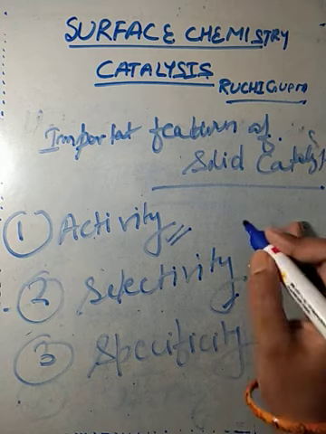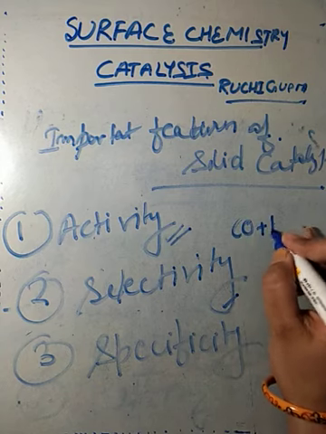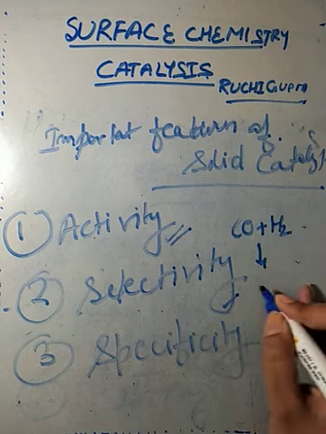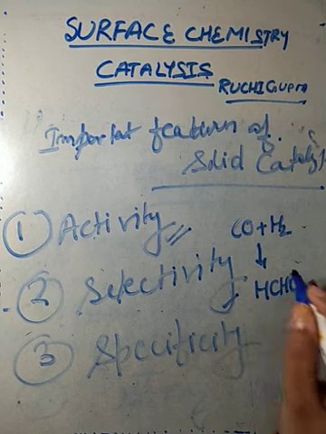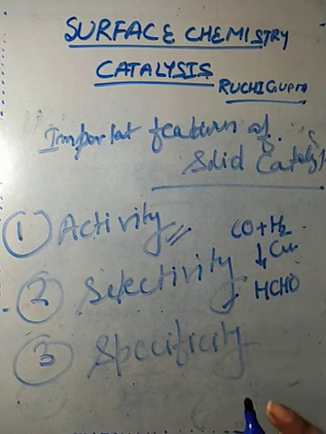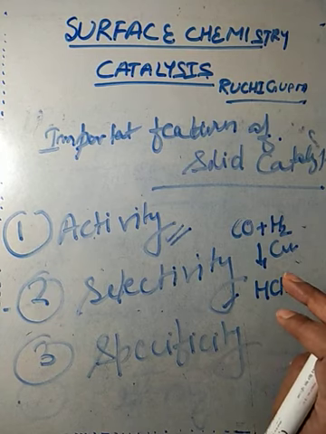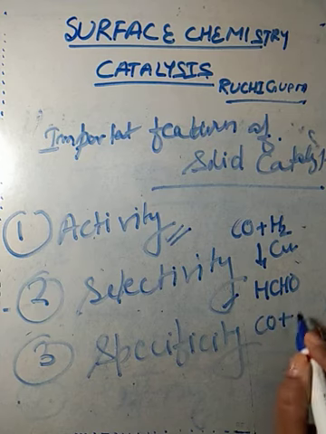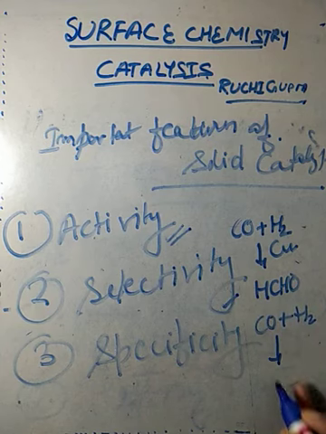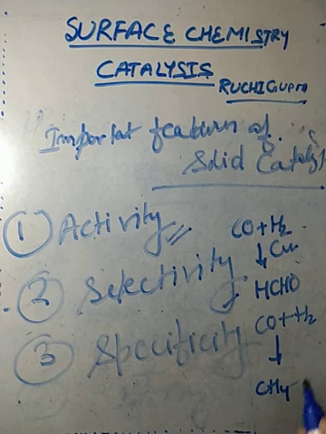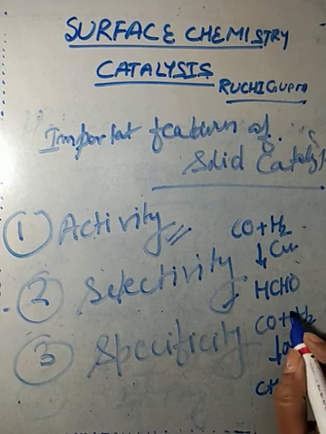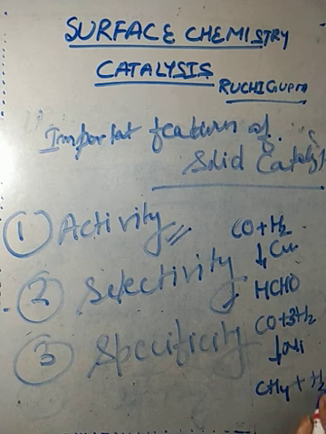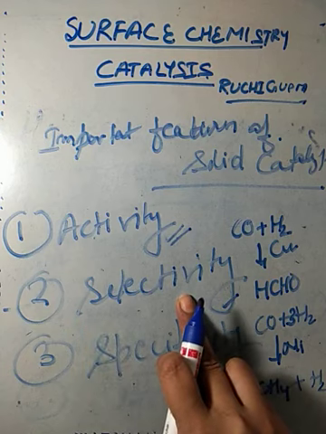For example, CO reacts with hydrogen to form HCHO, that is formaldehyde, in the presence of copper. If you change the catalyst from copper to nickel, then the product will be methane. It means catalysts are selective in nature.